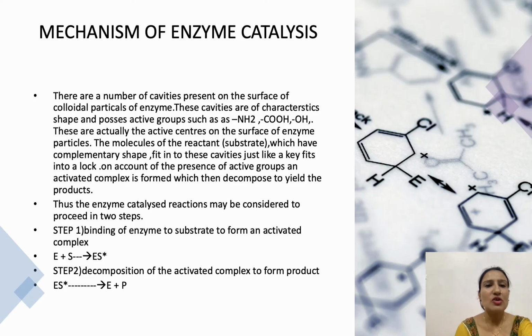Next is the mechanism of enzyme catalysis. There are a number of cavities present on the surface of colloidal particles of enzymes. These cavities are of characteristic shape and possess active groups such as amide and acids. These are actually the active centers on the surface of enzyme particles. The molecules of reactant which have complementary shape fit into these cavities just like a key fits into a lock. On account of the presence of active groups, an activated complex is formed, which then decomposes to yield the product.